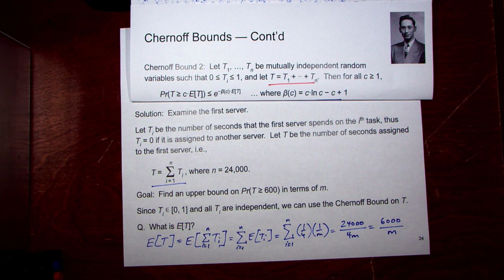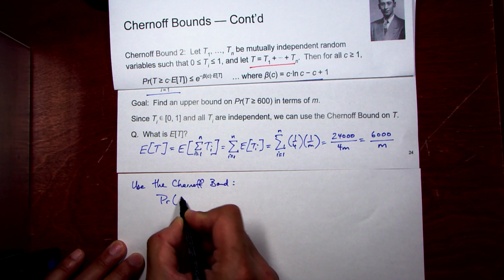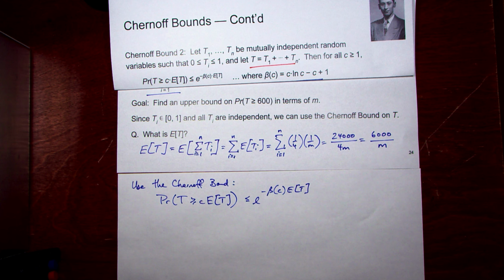Next, we have the essential elements of the Chernoff bound, so we use it. The probability that T is greater than or equal to c times the expected value of T is less than or equal to e to the minus beta c E[T]. I just copied that off, and we don't need to say more.